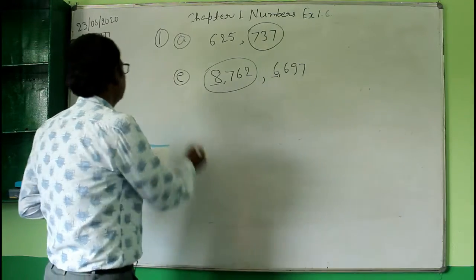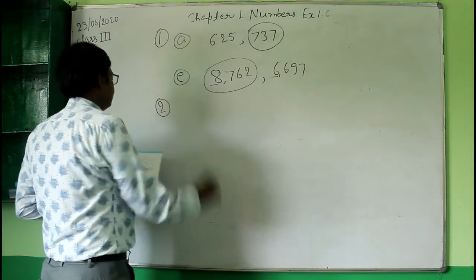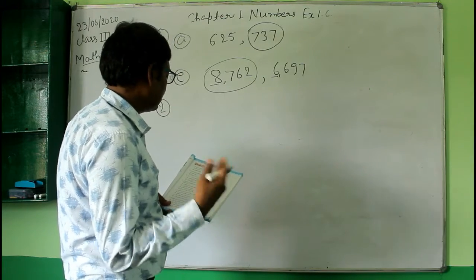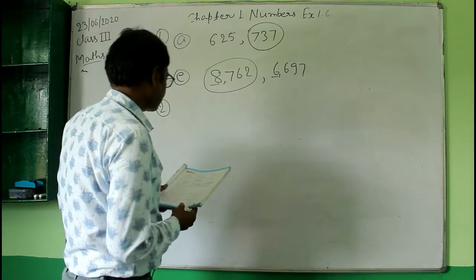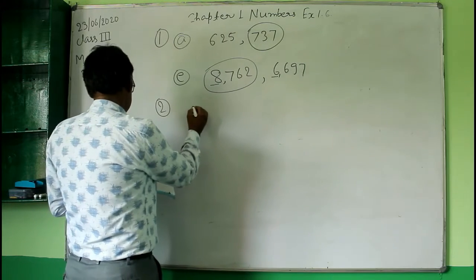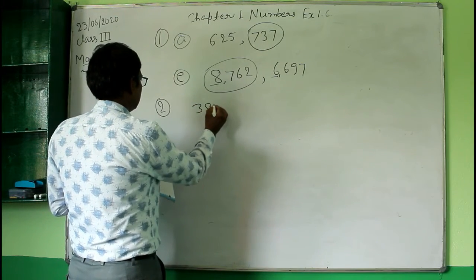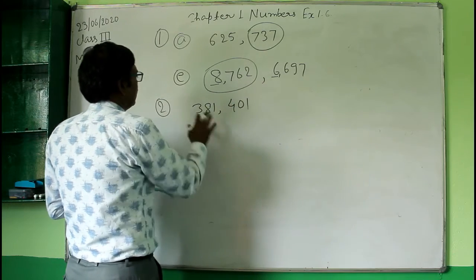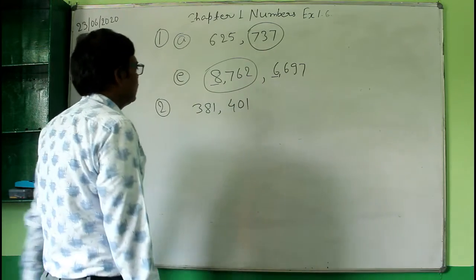Now question number 2. Circle the smaller number in each pair. So the numbers are 381 and 401 here. Now in these two numbers, which number is smaller?